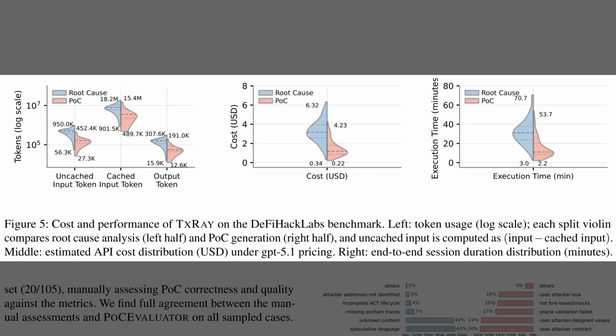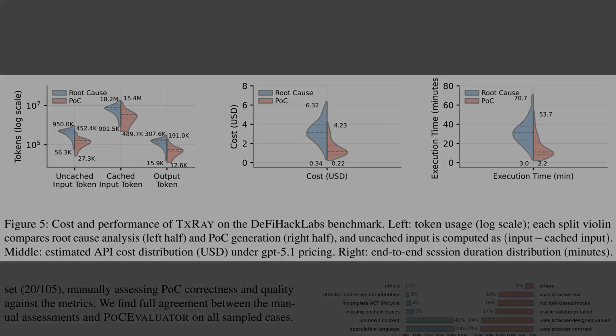Okay, now that we've seen the quality results, Figure 5 breaks down the operational cost and speed. The left panel tracks token usage on a log scale, revealing that the vast majority of tokens are cached inputs, which means the system efficiently reuses context to minimize overhead. This efficiency pays off in the middle chart, which shows that the total API cost per incident is remarkably low, typically staying under $5. Finally, the right panel plots execution time, indicating that the system usually completes a full root cause analysis in about 30 to 40 minutes.